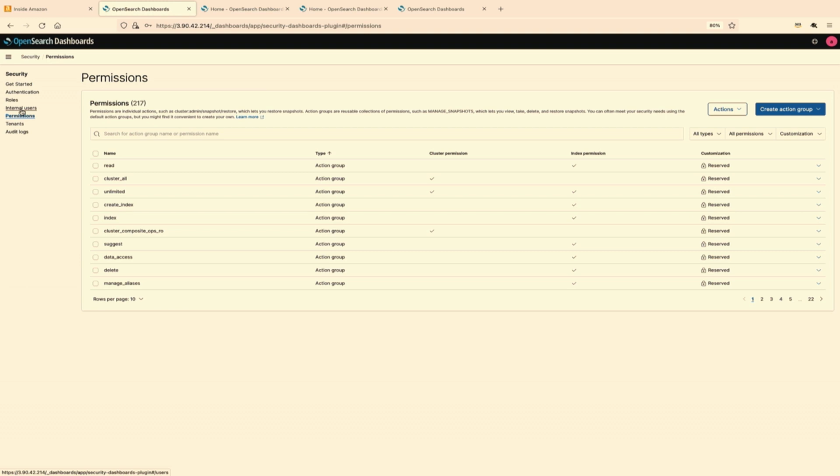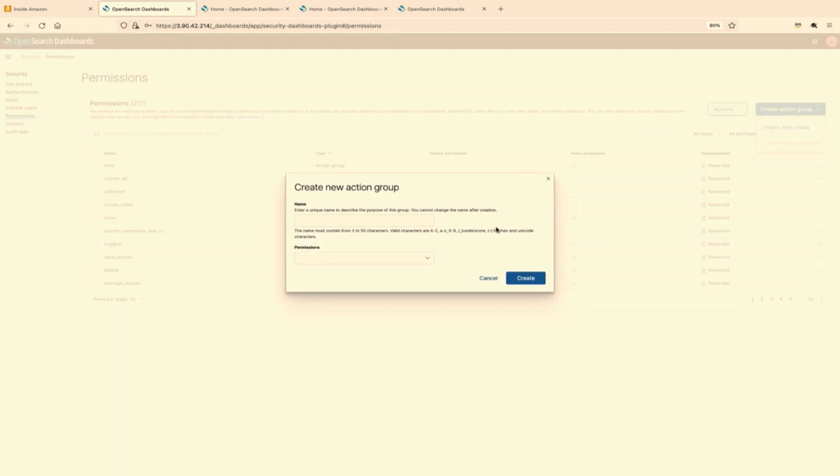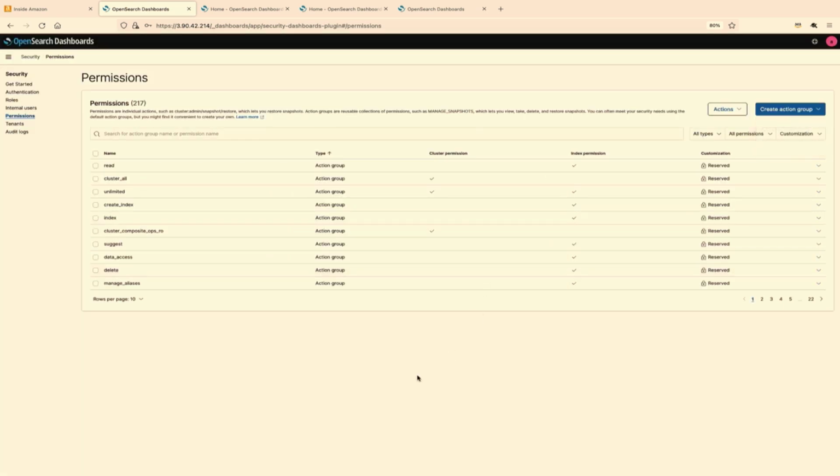So permissions is something we saw, how we give permissions to the user. And we have selected a bunch of permissions. We have said, OK, this particular person has write access, read access. But what we can also do is create action groups, and we can group a bunch of permissions together and have your action group mapped to your roles as well. So that's an option, but these are all out-of-the-box permissions which are provided with OpenSearch.